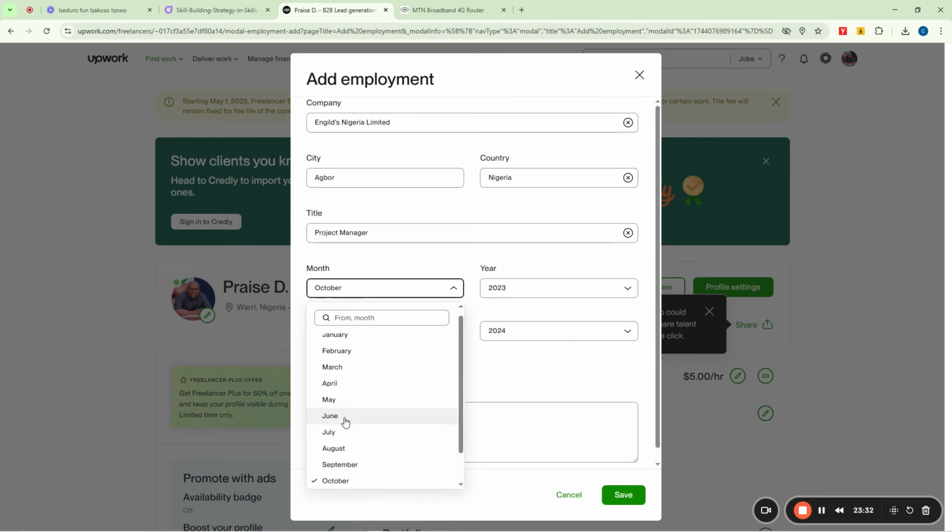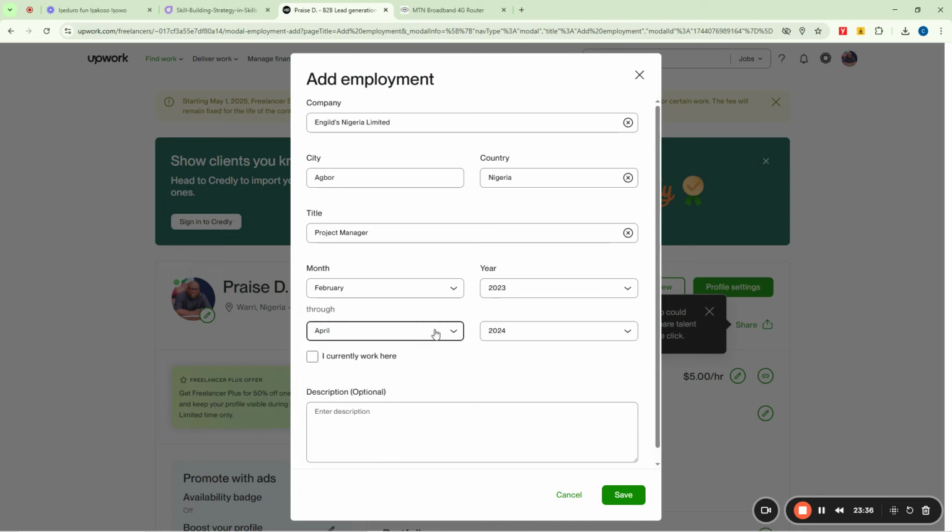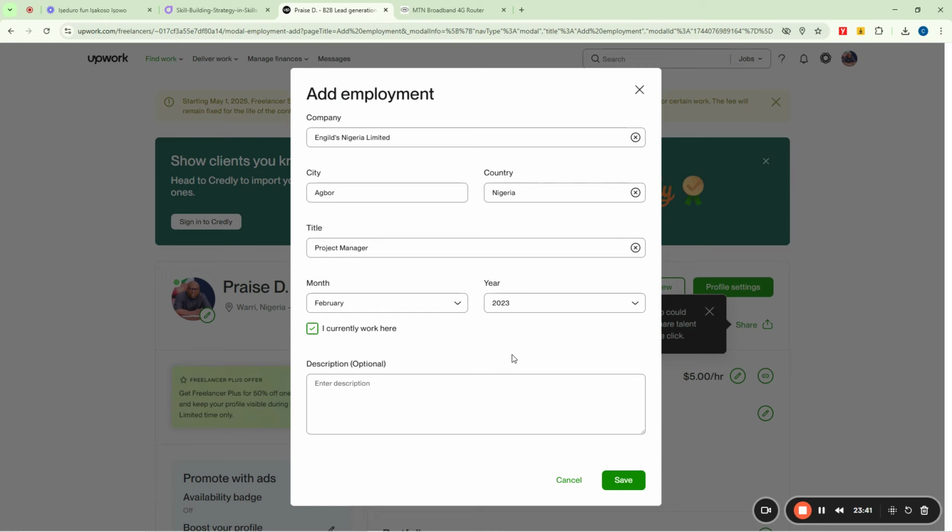So I can come here and say, okay, I started working, let's say by February 2023, and then I stopped working by June 2024. At least you get the check, right? We are Nigerians. So you can actually put your description here. However, it is optional. But this part actually tells what you did here.